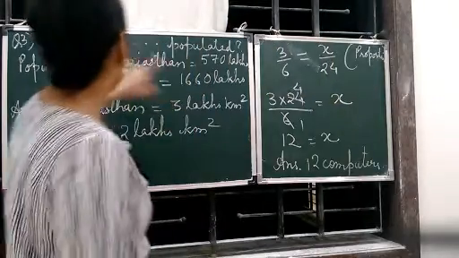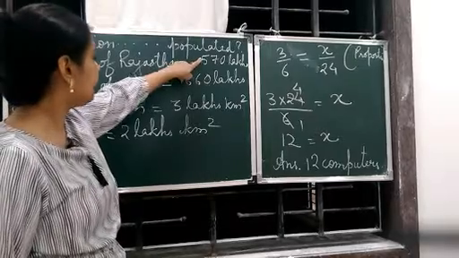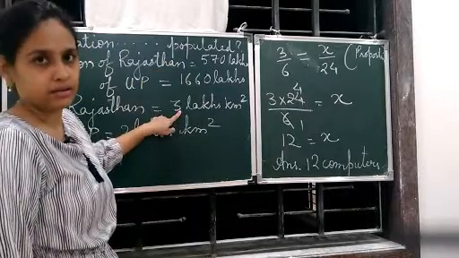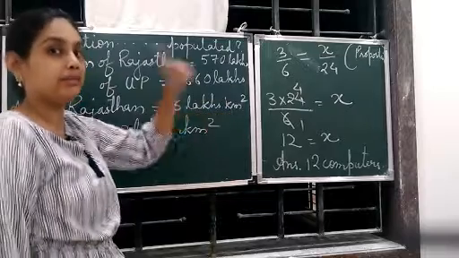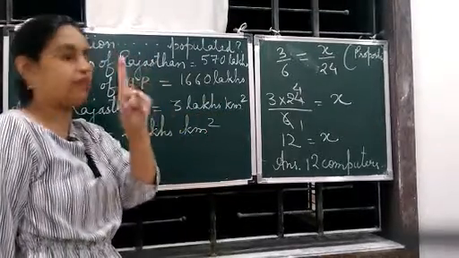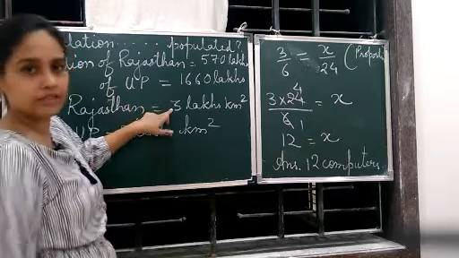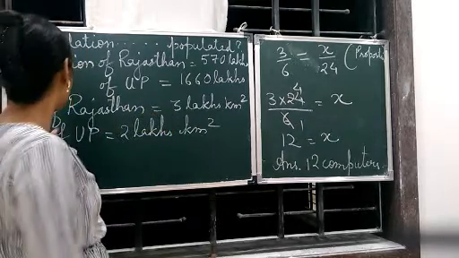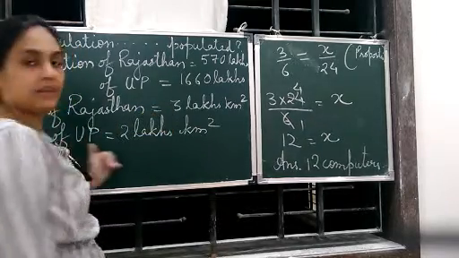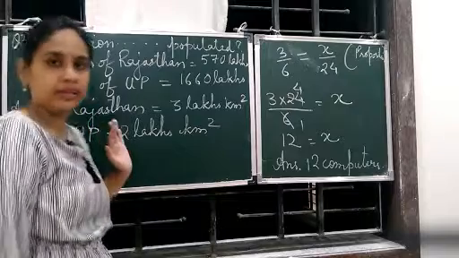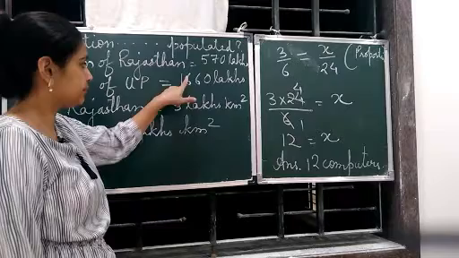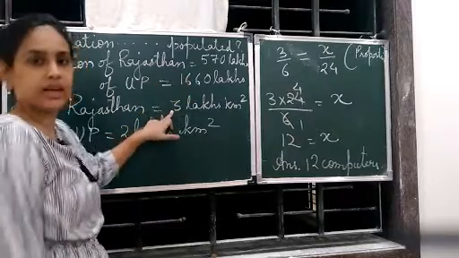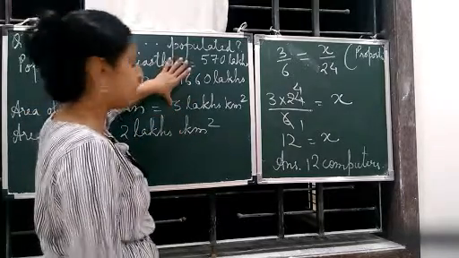So see, these many people are living in 3 lakhs kilometers square. Okay. So how many people will live for one? We have to find for one. That means we will get the ratio of this. Okay. That's how we get for Rajasthan. Number of people living in Rajasthan and then number of people living in UP. Okay. This is for 3 lakhs. This is for 2 lakhs. So for finding for one, we will divide this.